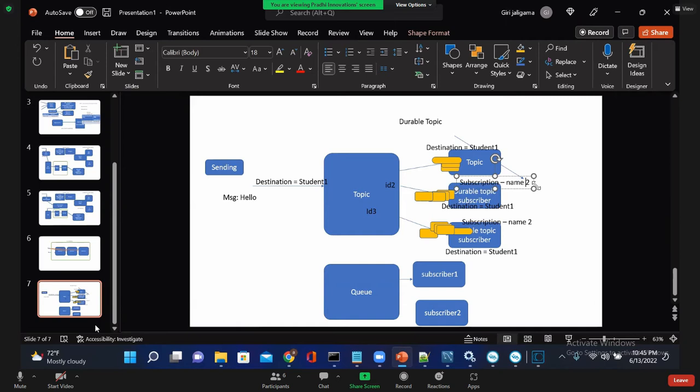You are developing the services, receivers, for different purposes, but you are making durable topic subscribers to receive messages from one topic. Unfortunately, you both have given the subscription name as name 2. Then only one will receive. Shiva, you said right, only one will receive. Then Jashwant will think, why didn't he get that message?